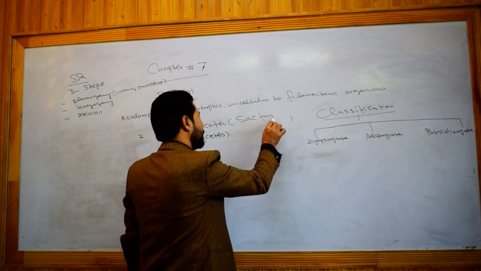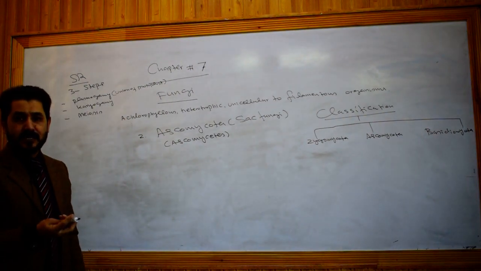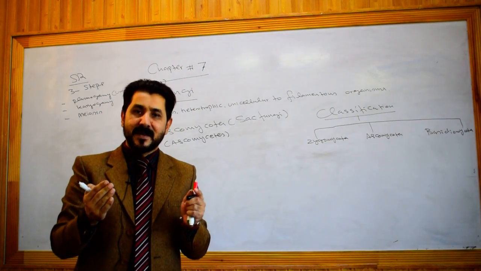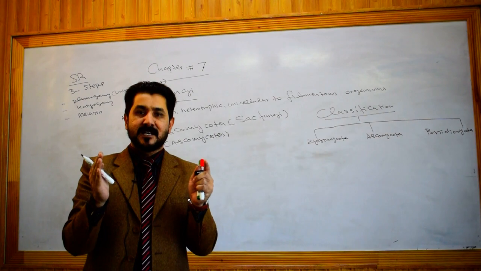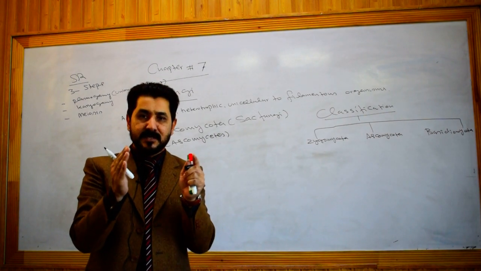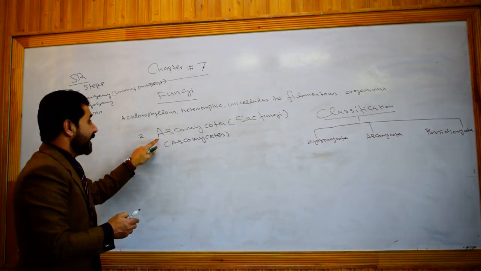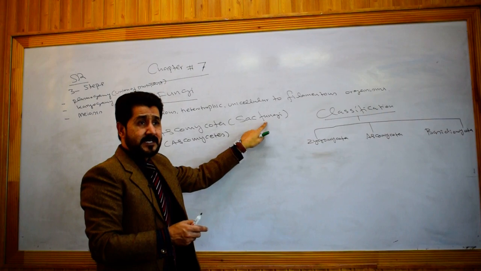Zygomycota are known as conjugating fungi because conjugation is a type of sexual method in which the two opposite gametes conjugate with each other for the transfer of genetic material. In this way, Ascomycota are called sac fungi. Why are they sac fungi?